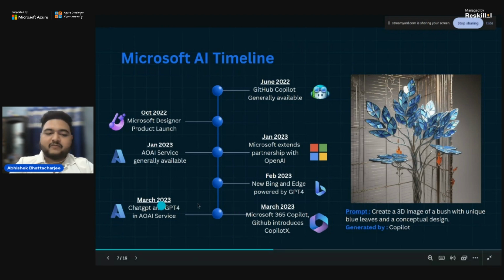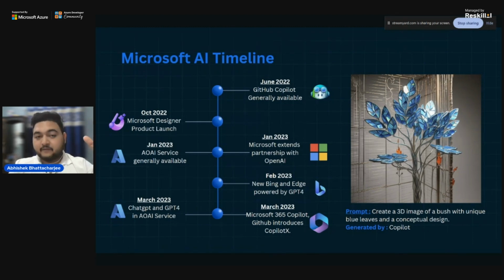So in March 2023, ChatGPT and GPT-4 were finally introduced in the Azure portal. That is, Azure OpenAI Service was introduced in the Azure portal. And in the same month, the Microsoft 365 suite, which was basically meant for business purposes, was integrated with the Copilot, and they introduced a combination that no one could even imagine what it can do for you. You can even chat with the PDF.